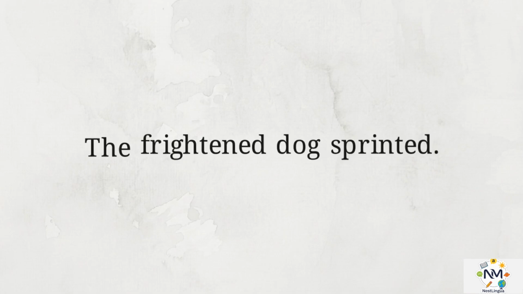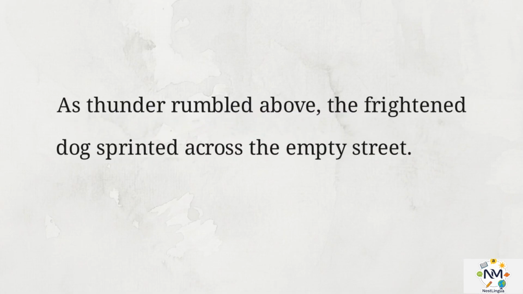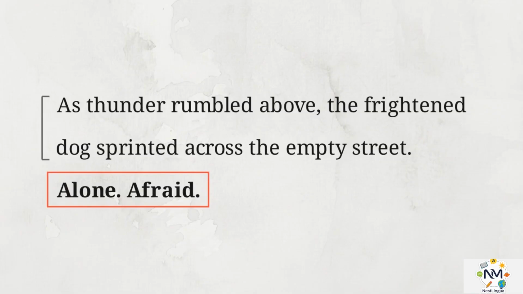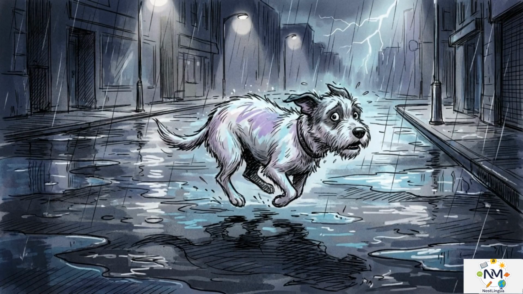Now we apply punctuation and sentence variety to dictate suspense. We start with a complex, flowing clause to set the scene. As thunder rumbled above, the frightened dog sprinted across the empty street. Then we hit the brakes with two abrupt, isolated words: alone, afraid. By systematically answering basic questions using targeted grammatical tools, we built an entire scene.